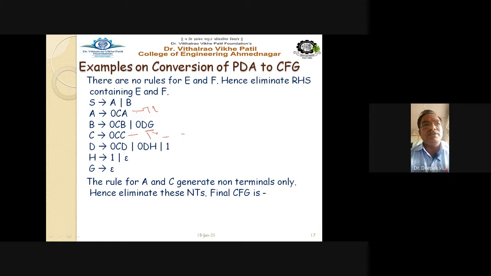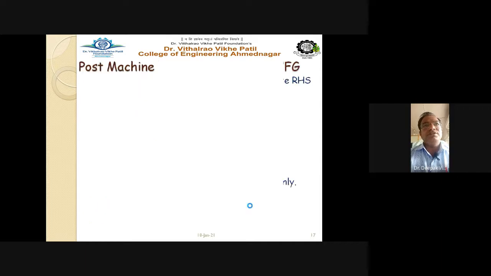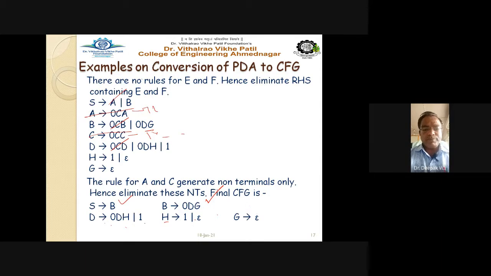After removal of A and C and all their occurrences, this A must be removed, this A must be removed, C must be removed here, C is here, then C is here. So all C and A occurrences we are going to remove. After removing this, we get the grammar in this format: S gives B, B gives 0DG, then D gives 0DH and 1, H gives 1 and epsilon, and G gives epsilon only. So this is the way we convert the pushdown automata to the context free grammar. Getting this point? This is the way we have to follow while converting.